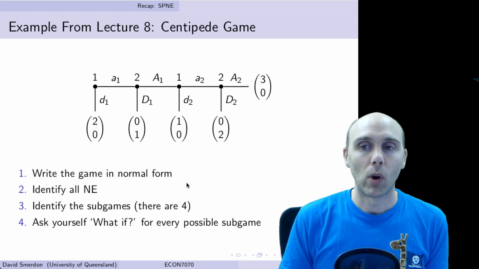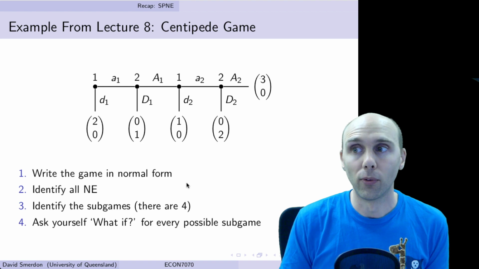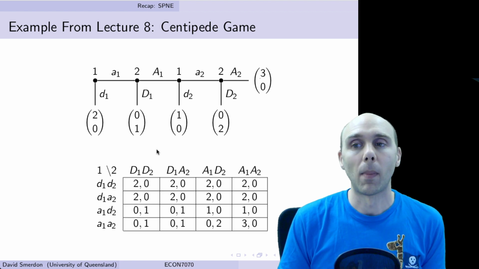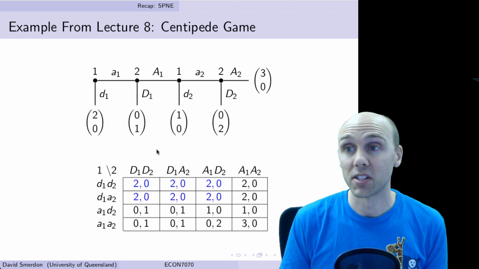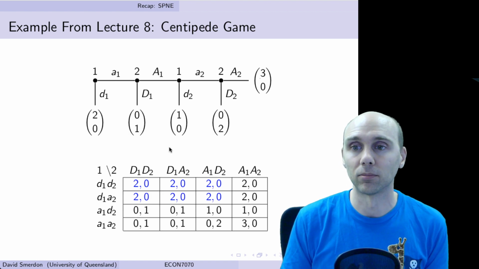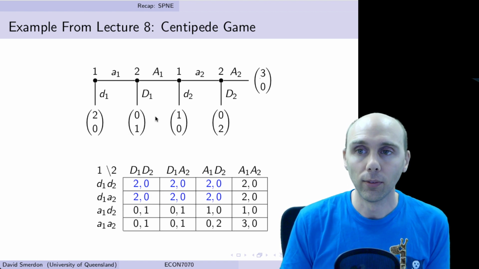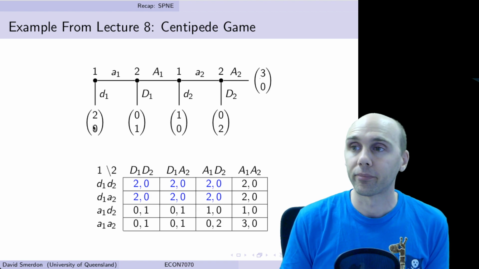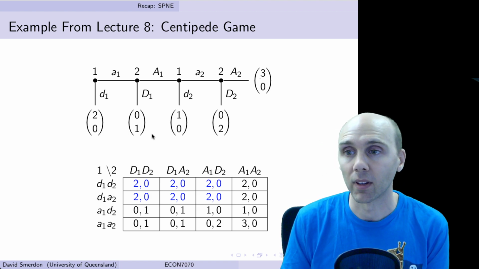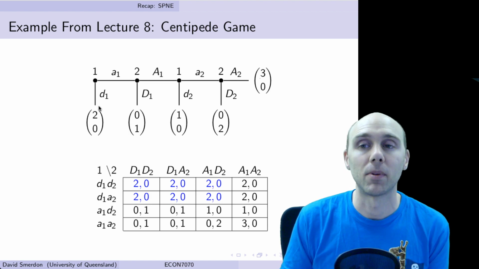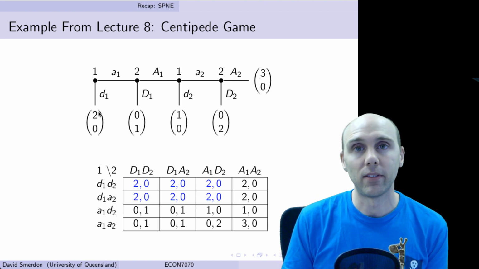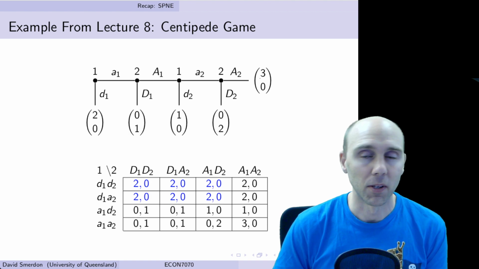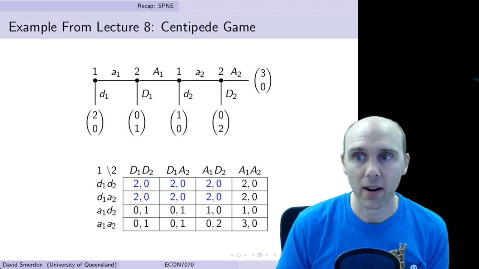these 4 steps. When we write out this game in its normal form, we end up with a 4x4 matrix. And we can solve that in the usual manner to work out the set of Nash equilibria, of which there are 6. And all of these 6 actually involve the first player playing down on their first move. And when that happens, there's no incentive for player 2 to deviate from their chosen path, because in any case, player 1's going to play down, so player 2's decisions don't really matter.